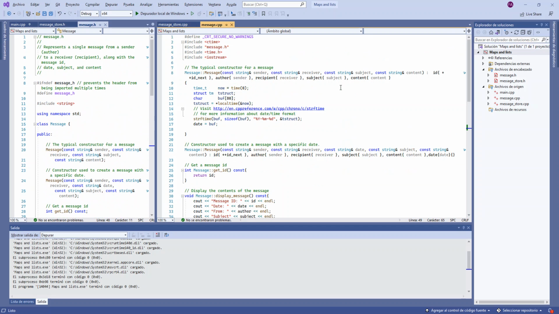So I have the constructor, which has all the information. This is the one that doesn't have the date. This is the one that I found online, how to ask for the date.